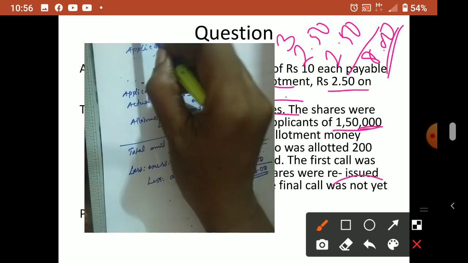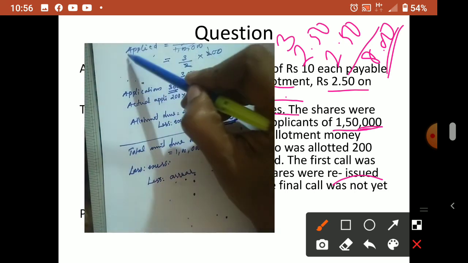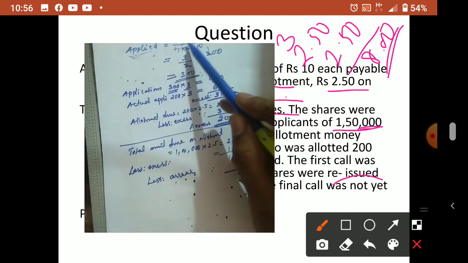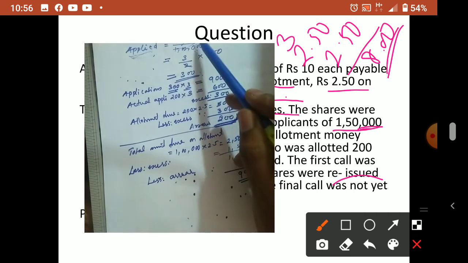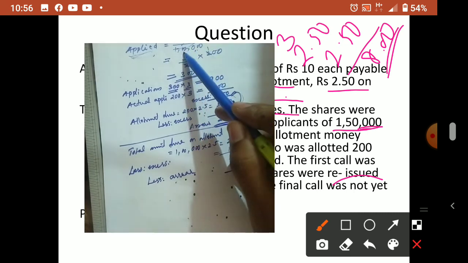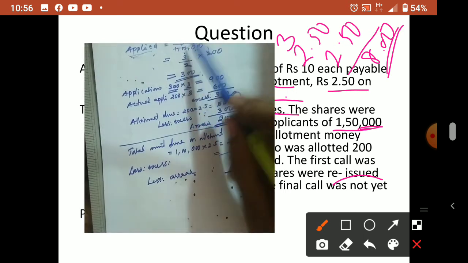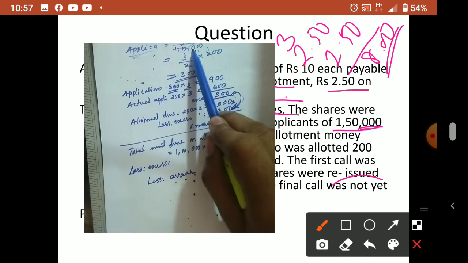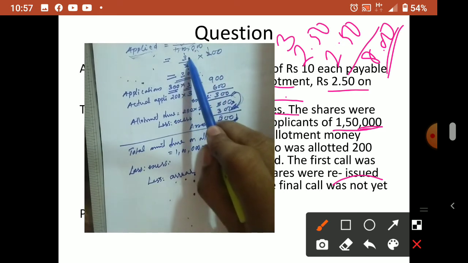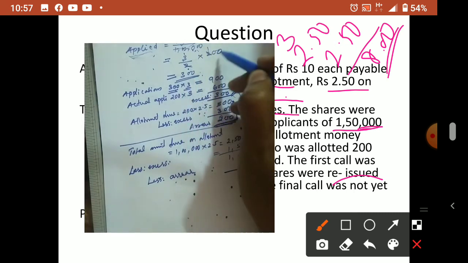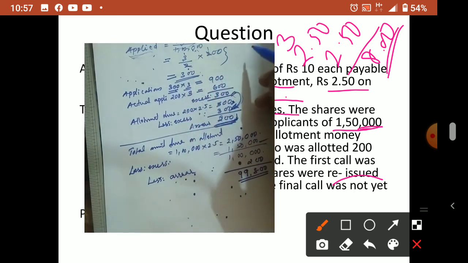Okay, so once again I tell you, that particular shareholder is allotted 200 shares. So when allotted is given, you have to calculate the applied number of shares. You can calculate in this way: proportionate number, for 1 lakh 200, then for 1,50,000 how much they applied. In that way you can think and write. Or you can remove the ratio and put that ratio here. For 2, 2 is allotted, no?